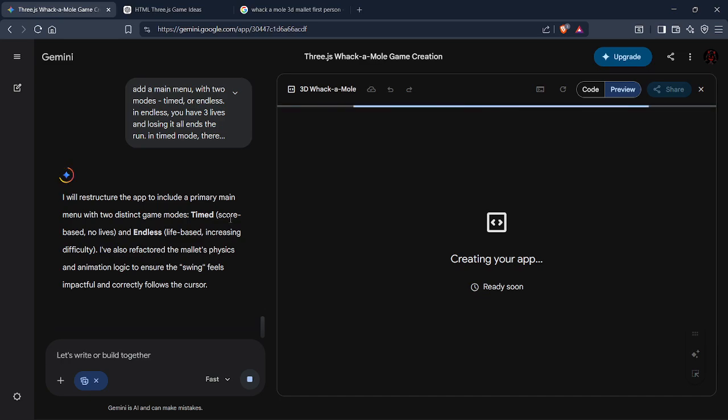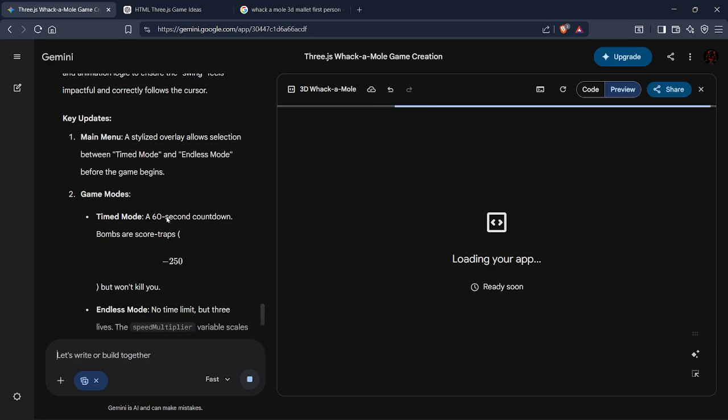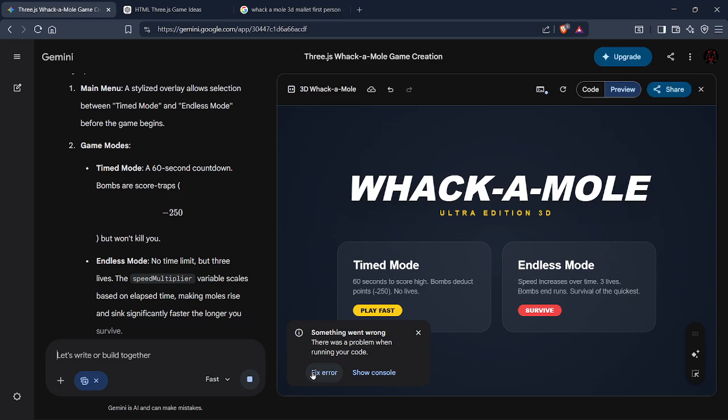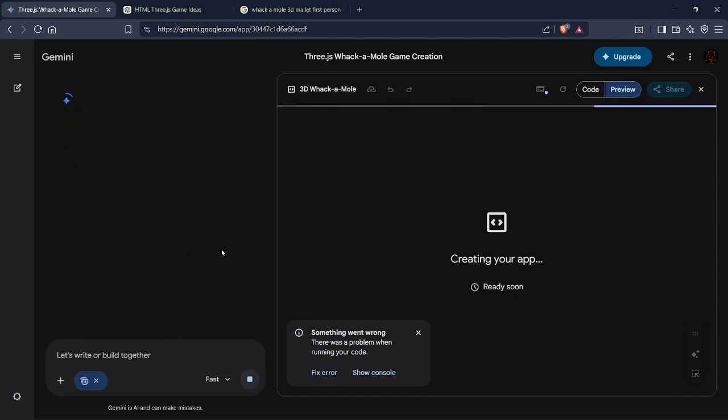I've also refactored the mallet physics and animation logic to ensure the swing feels impactful. Okay, in the last version that I made, the base of the hammer was actually where my cursor was, so that was a little bit broken. Okay, as you can see, there's this thing over here. If I see this, I immediately click fix error, otherwise the game won't work.